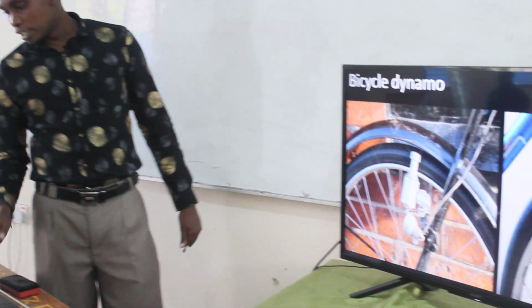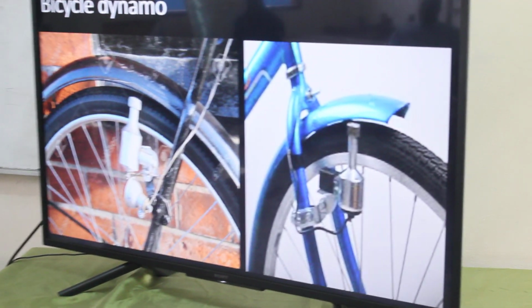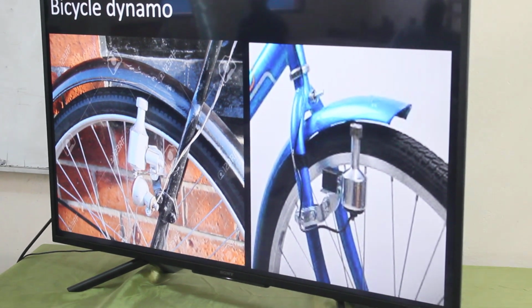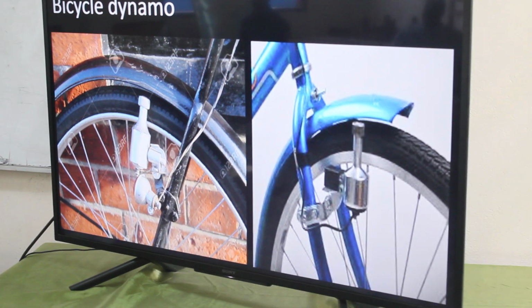Then we also have the last example of mechanical energy. We have the bicycle dynamo. We learned about dynamos in class 7.